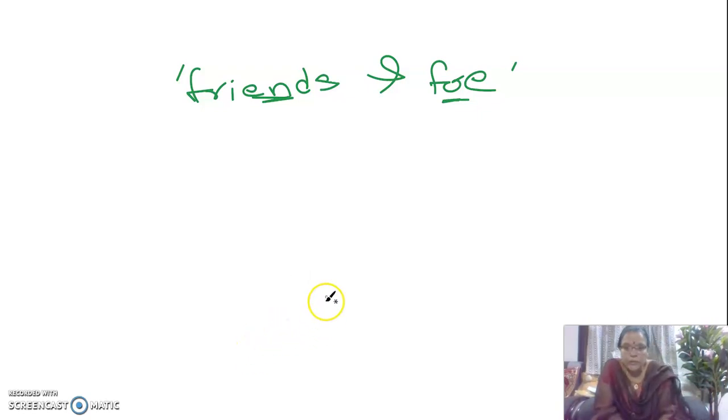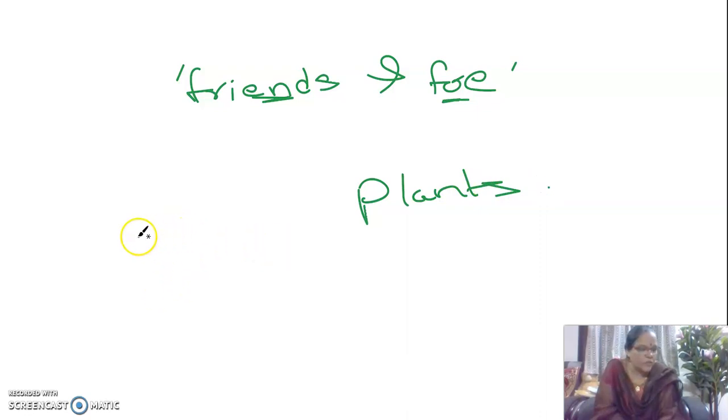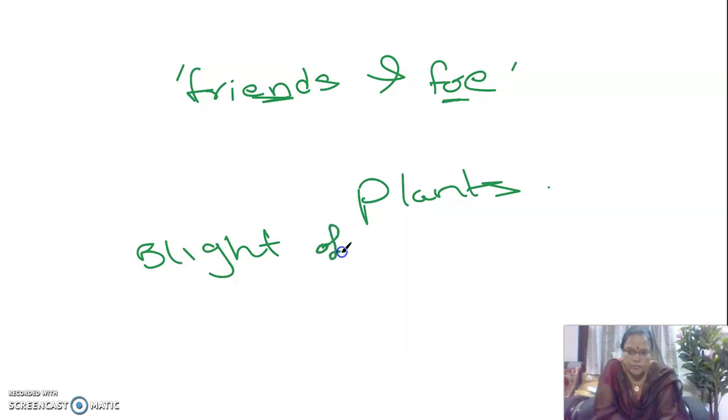Not only to humans, bacteria cause diseases in plants also. For example, you have a disease called blight of rice, caused by a bacterium called Xanthomonas oryzae.